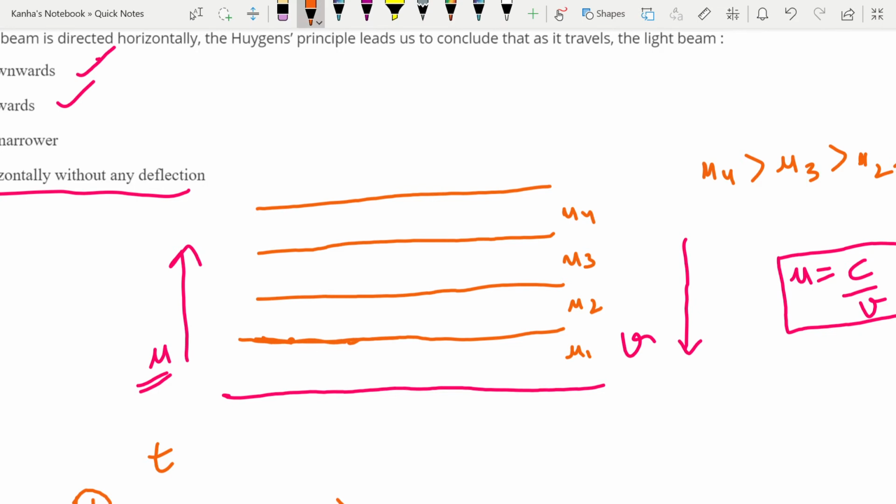As you know, if mu1 is less than mu2, then a light ray that is coming in like this will bend towards the normal. If mu2 is going like this, it will bend towards the normal. Similarly, if it goes like this and hits the other one, it will bend further towards the normal. So what is really happening? If my light ray goes like this, it will start bending towards the normal, and it will bend upwards.